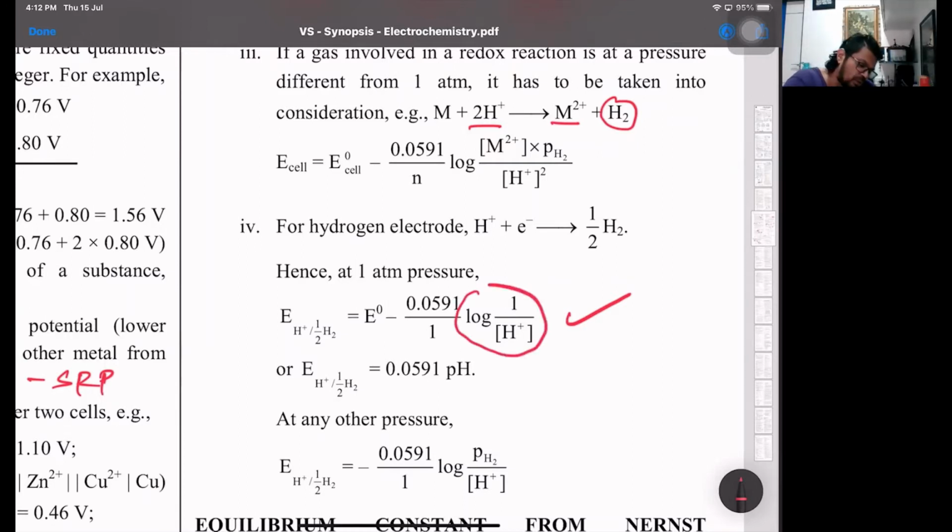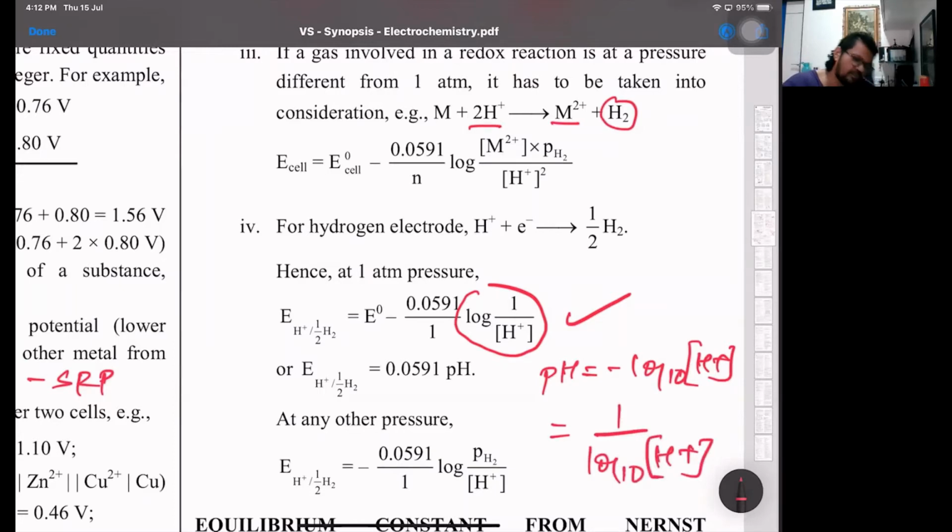It is pH, because pH by definition is minus log of H plus ions to the base 10, or we can write this as 1 upon log of H plus ions to the base 10. You can write it either way. If it goes up, there will be a negative sign coming. So we can also say it will be 0.0591 pH.